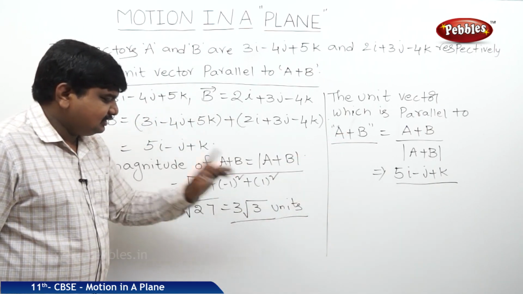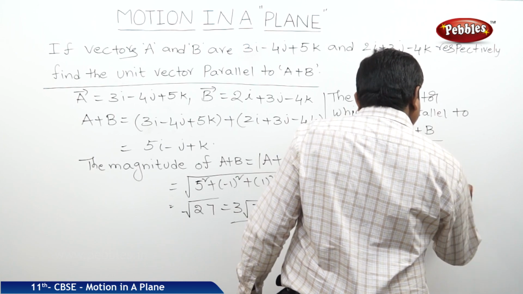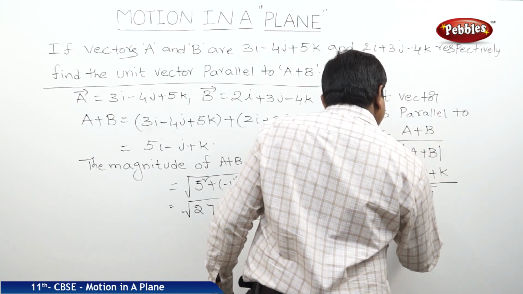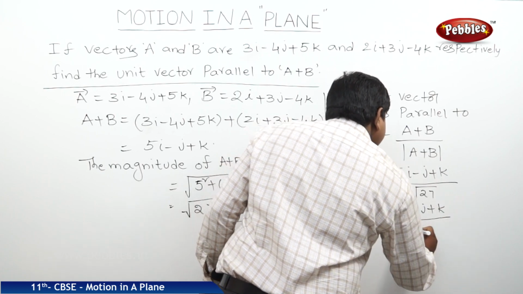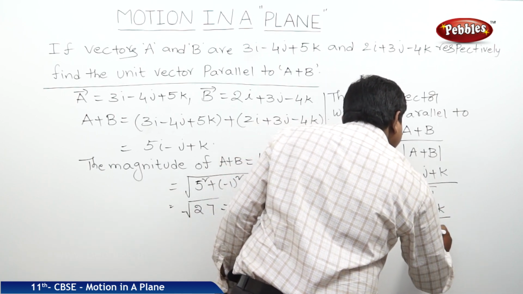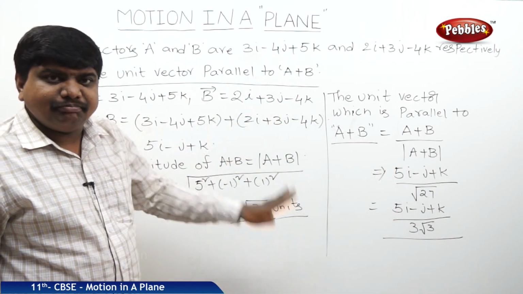Modulus of a plus b is 3 root 3, or root 27. This will be written as 5i minus j plus k divided by 3 root 3. This is the unit vector parallel to a plus b.